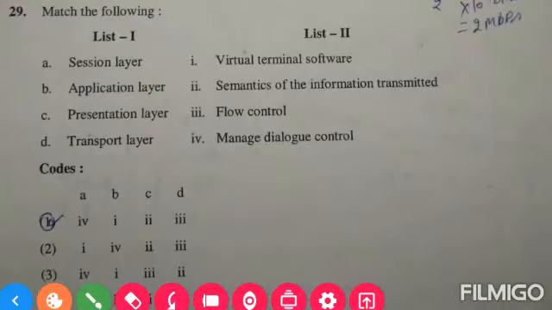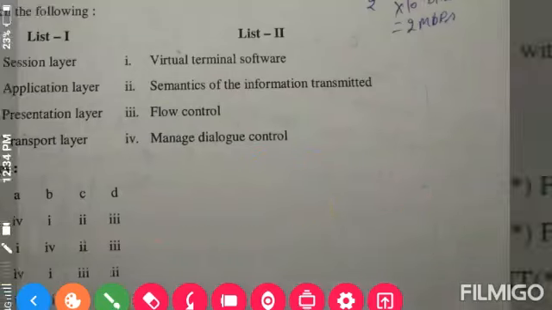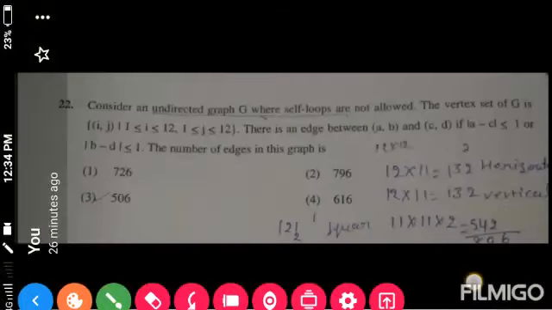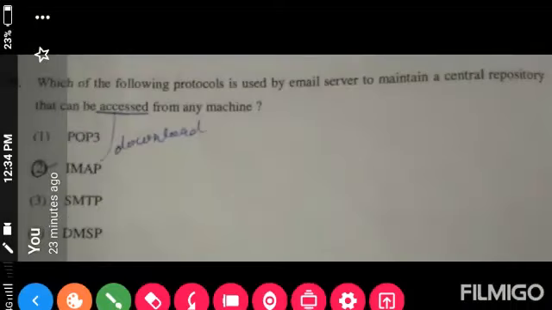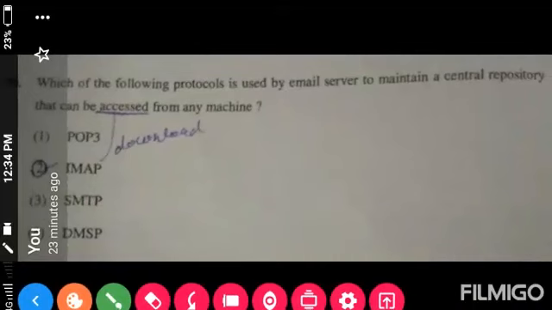Moving on to the next question, question 29. Match the following and the matching code. Which one is the right one? The first option is the right matching code. Moving on to the next question. Question number 30. Which one of the following protocols is used by an email server to maintain a central repository that can be accessed from any machine? And the correct answer is the second one, IMAP.